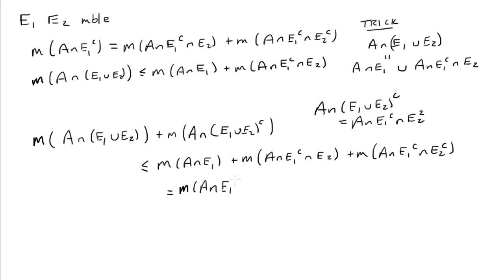Now we're all set. By the measurability of E2, those two combine. And that's our first line that was mysterious. And by the measurability of E1, those two combine, and we're finished.